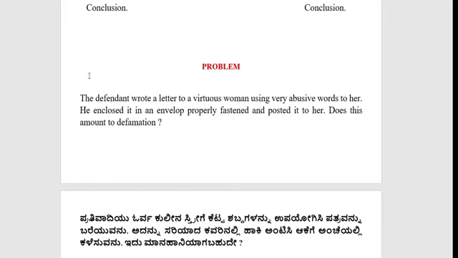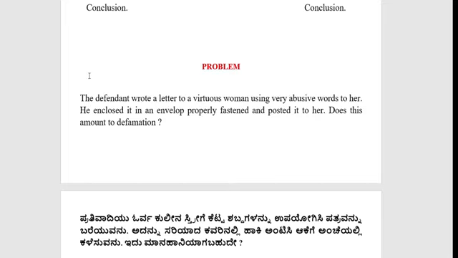That means this will not come under defamation, because generally we can use certain words, but when we use words in law, they should have some legal bearing. So in order to attract defamation, there are two things: one is libel, another is slander.